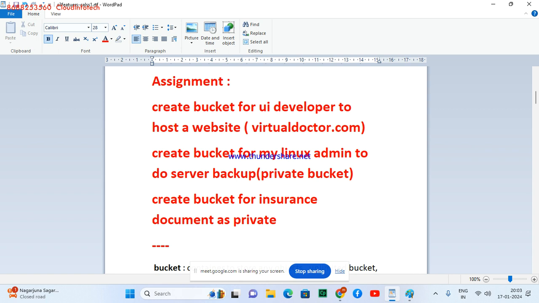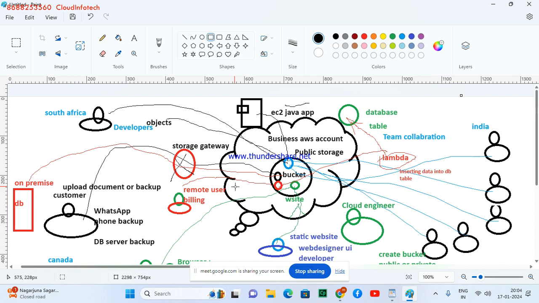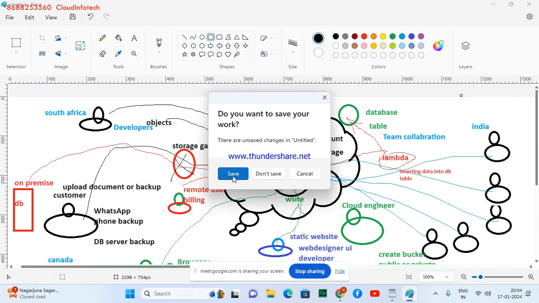How to host a website we'll see tomorrow, but you have to understand the S3 purpose and this diagram. It's very important. Any questions for me now? No, sir.